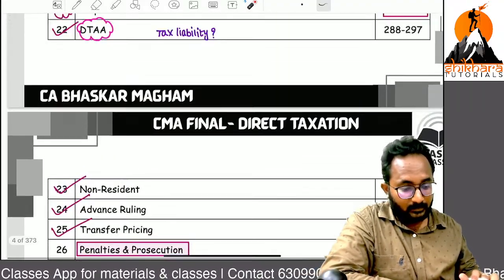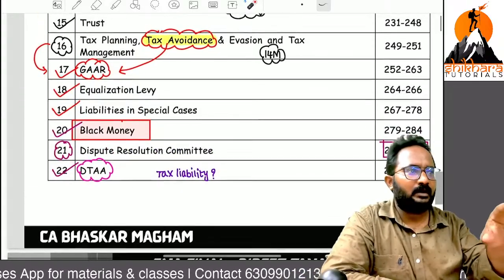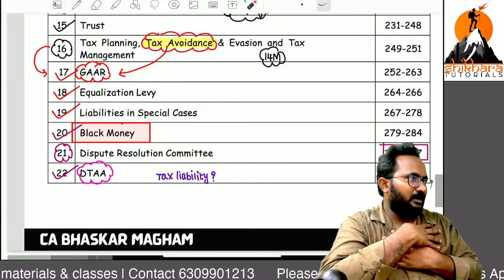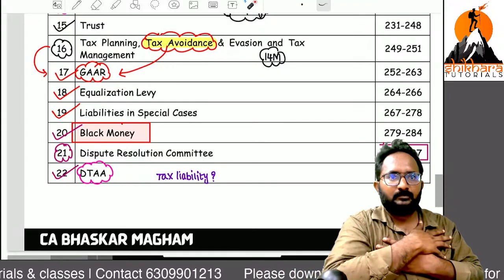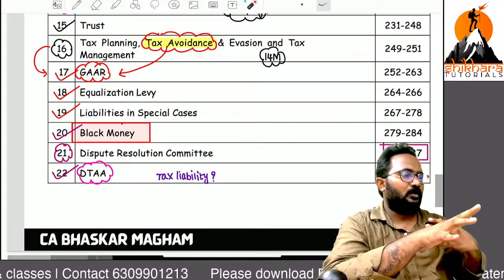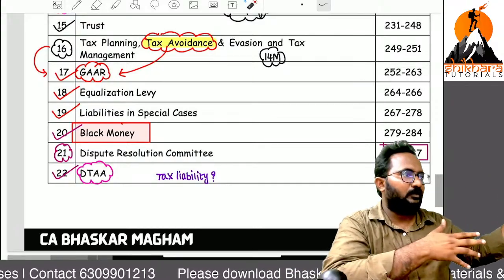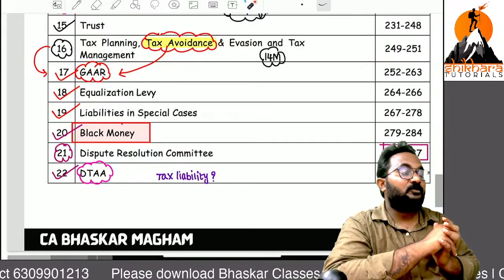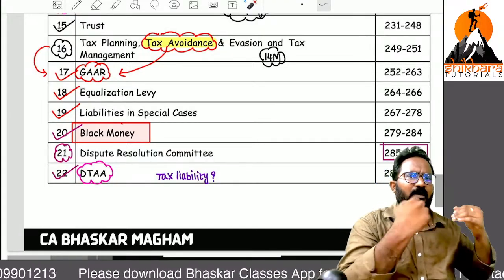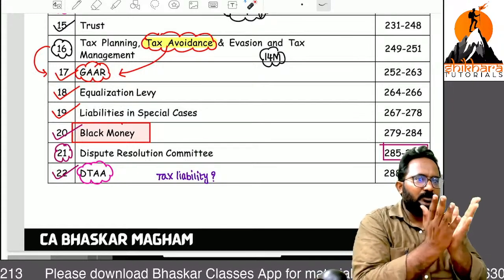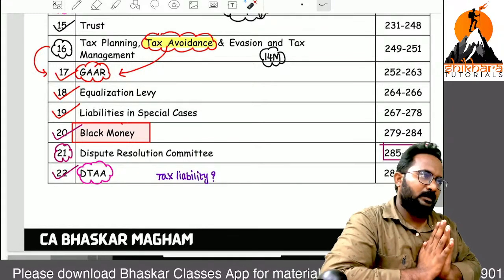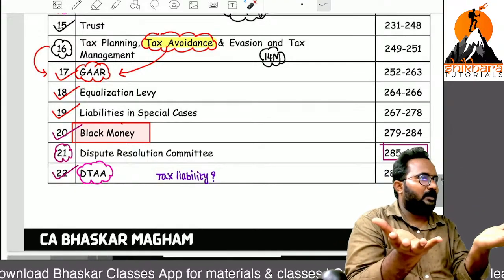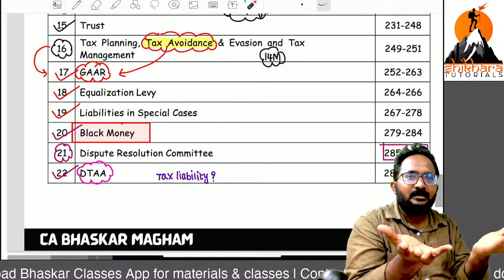Okay, some of you know already, some of you don't know, ignore. Now I'm an individual, I have 2 options. One is I can follow section 115BAC, that is the default tax regime, or either I can follow the normal regime. Which one is best? Okay, I will provide all details. Can you suggest which one is best? Easily you can suggest. For both alternatives, you can calculate the tax liability, whichever is lower or higher.